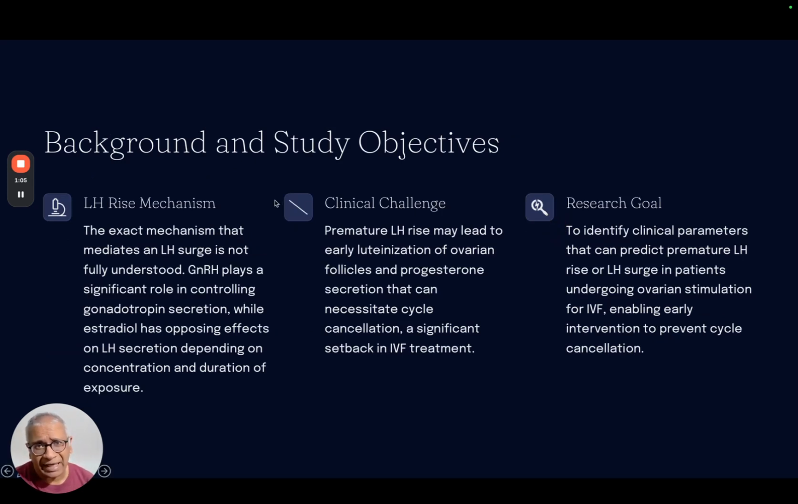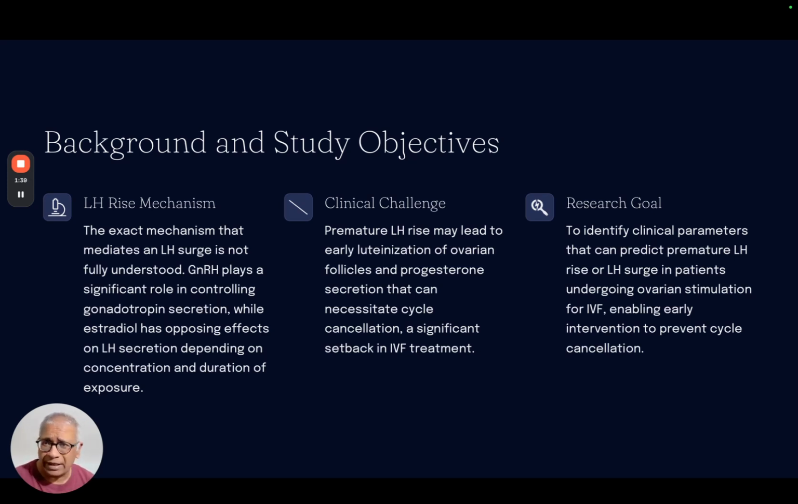The exact mechanism that mediates an LH rise is not fully understood. GnRH plays a significant role in controlling gonadotropin secretion, while estrogen has an opposite effect on LH secretion. So as soon as the estrogen starts rising, there's a rise of LH, depending on the concentration and duration of exposure. Now, if you look at the clinical challenge, what happens when you see a premature LH rise?